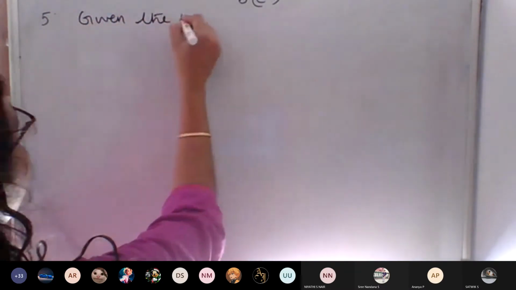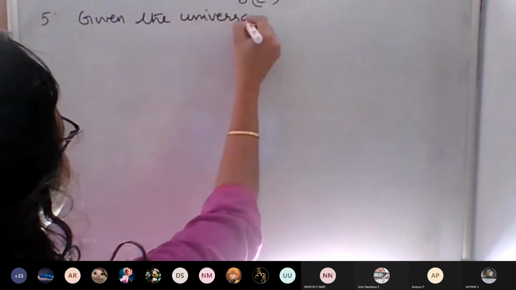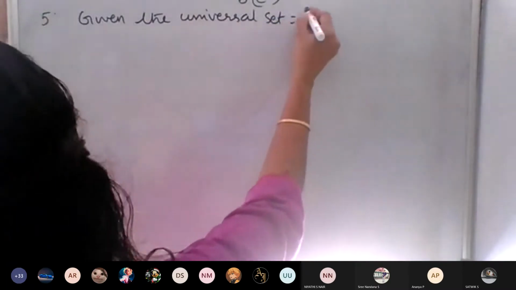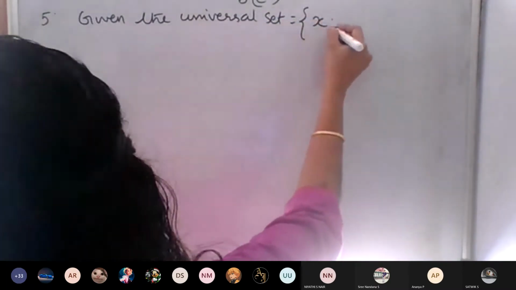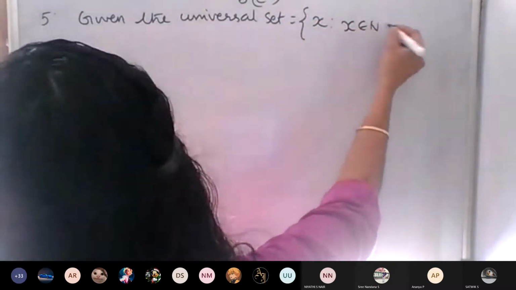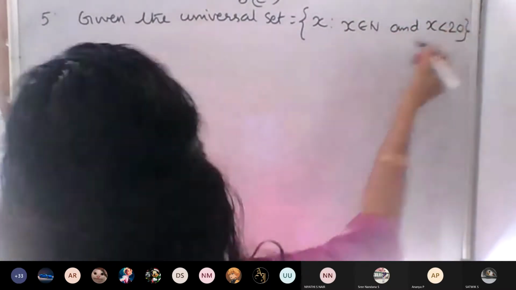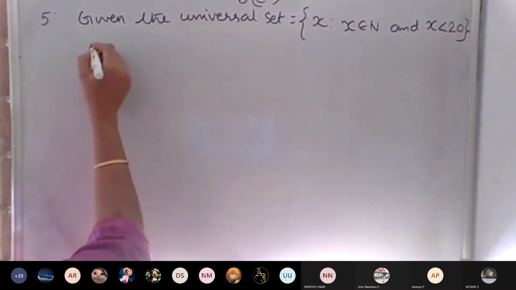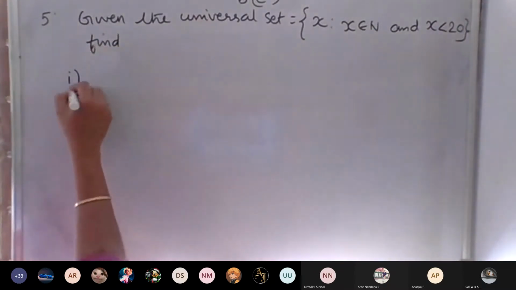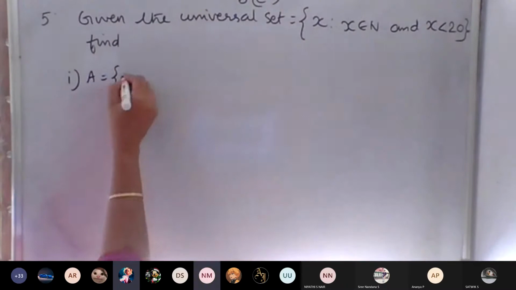Given the universal set, question number 5. The universal set is equal to the set of all x such that x belongs to N and x is less than 20. We have to give it in roster form or in set builder form.